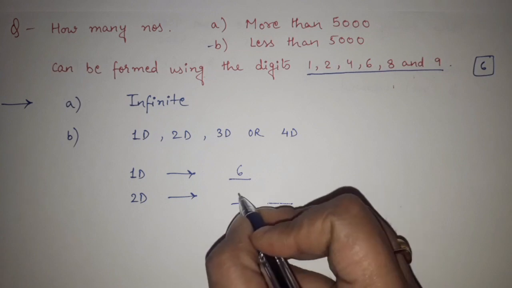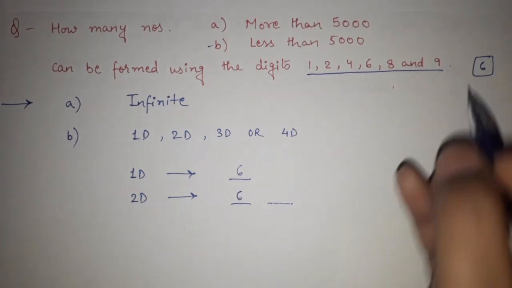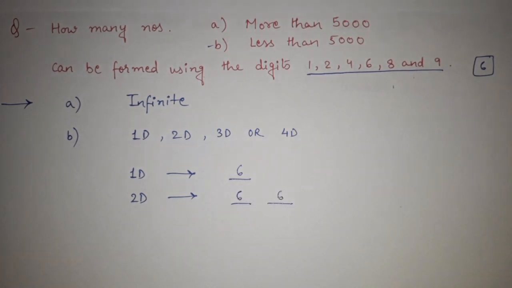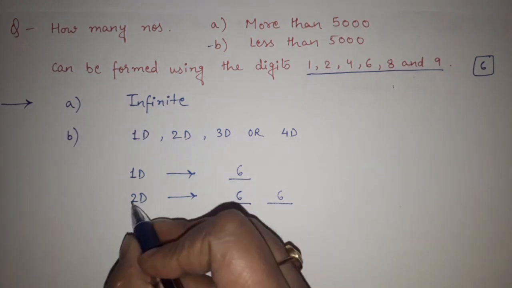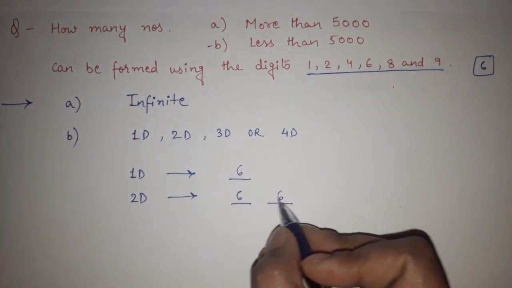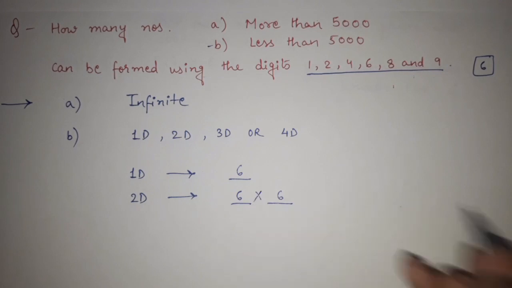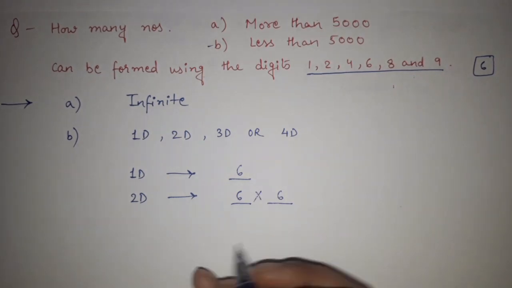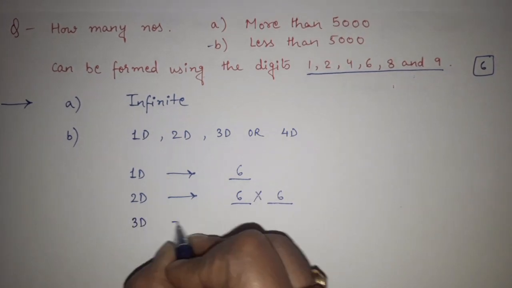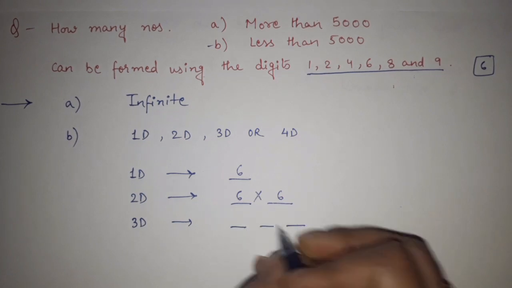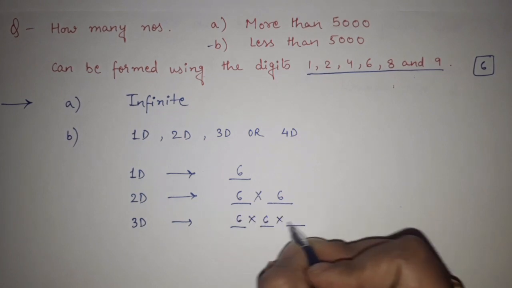So the possibilities are, here also anything can be there out of these 6, here also anything can be there. And for making it 2 digit, both of the digits are equally important. So 6 into 6, in between multiplication will be there. If we talk about 3 digit, again we are having 6 into 6 into 6.